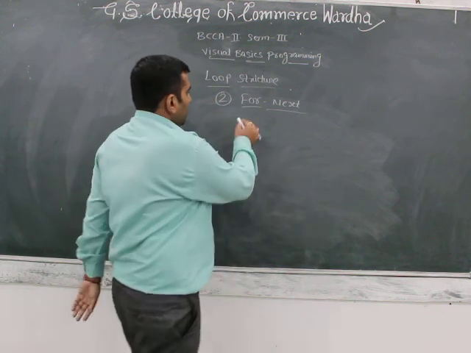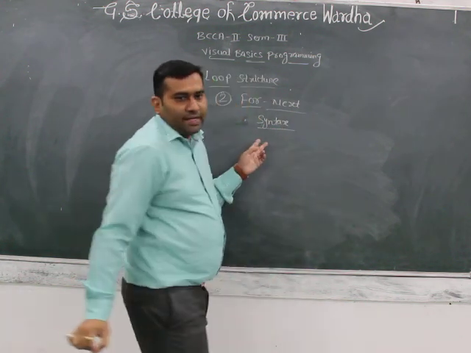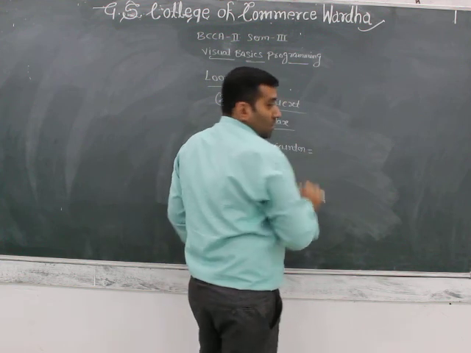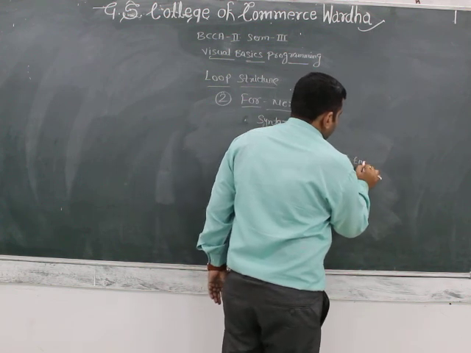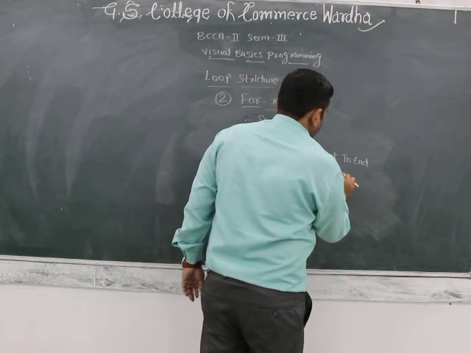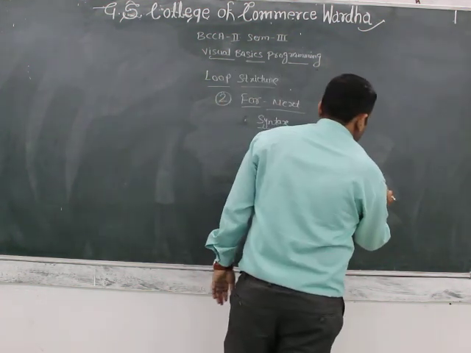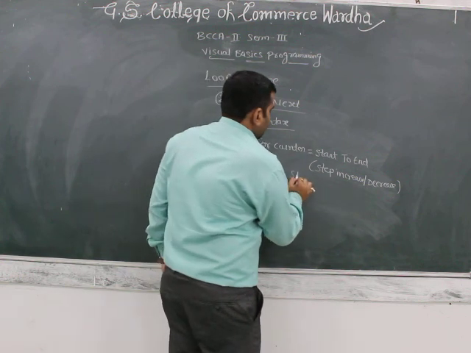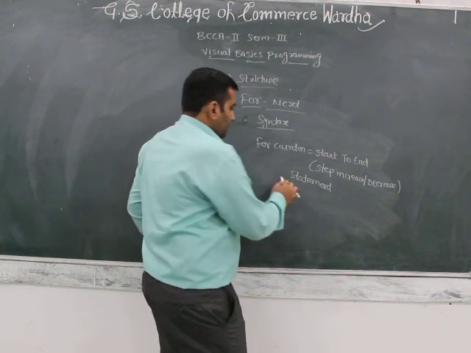The syntax of the for next loop: for counter equals start to end, step increase or decrease, then write the statement, and then next counter.